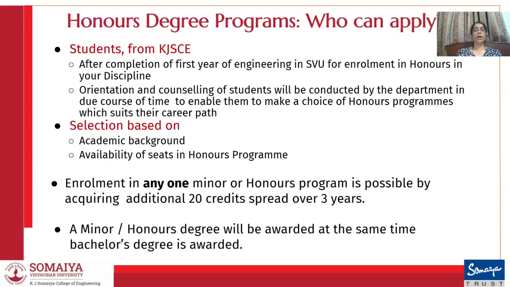Under this program, you have to acquire an additional 20 credits that will spread over 3 years of your major degree program. A minor or honors degree will be awarded at the same time as your bachelor's degree. So when you are awarded your bachelor's or major degree, at the same time you will get your minor or honors degree.